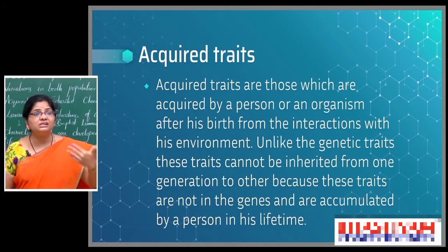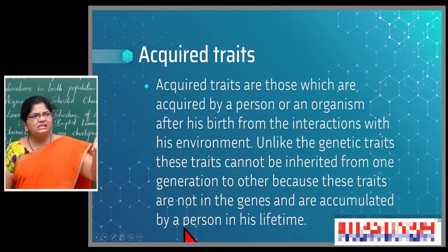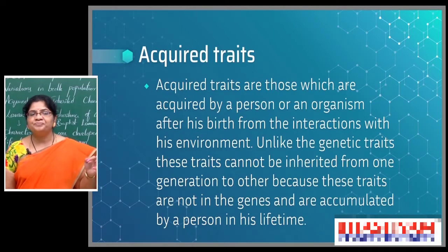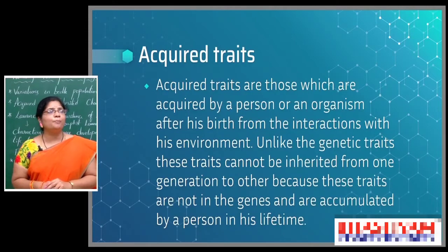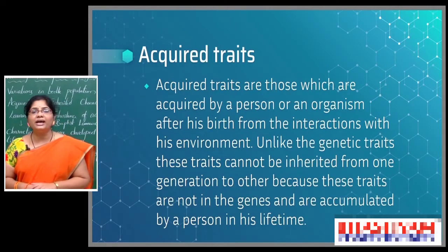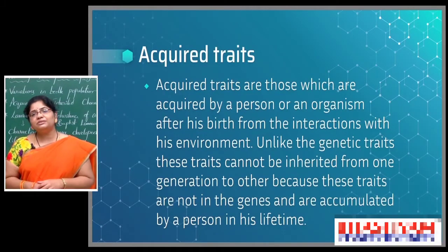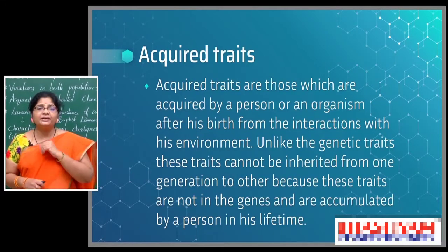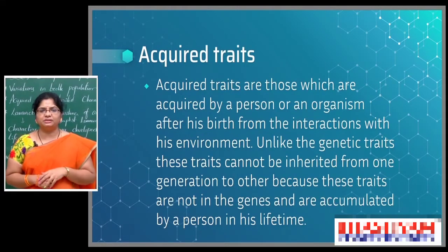Accumulated by a person in his lifetime. In his lifetime, any time they may get these traits, but they can't pass them because those do not show any kind of change in the genetical order. These did not come through the genes. So that's why the organism is unable to pass the acquired trait. Example, the last example, the beetle example we discussed. So beetles underwent starvation.